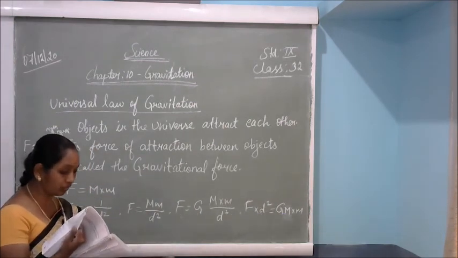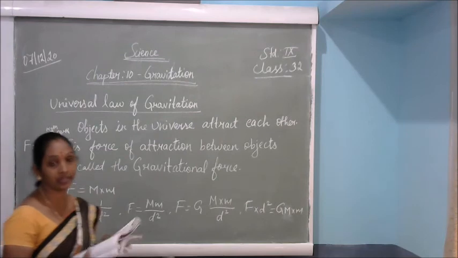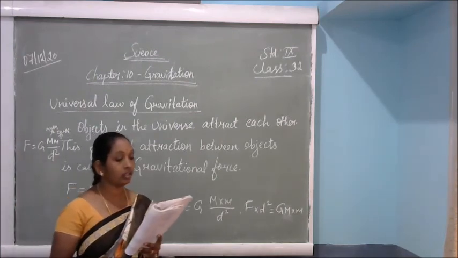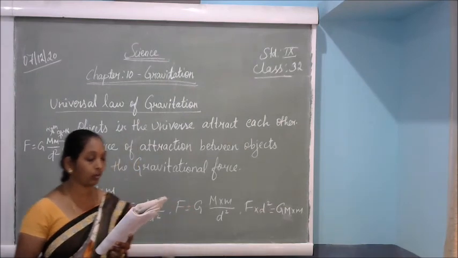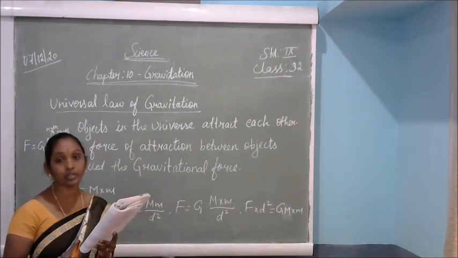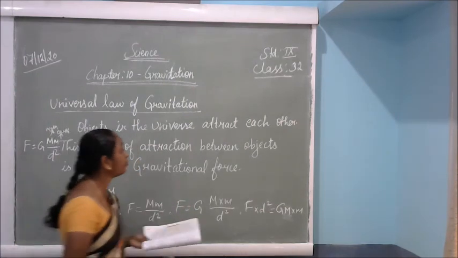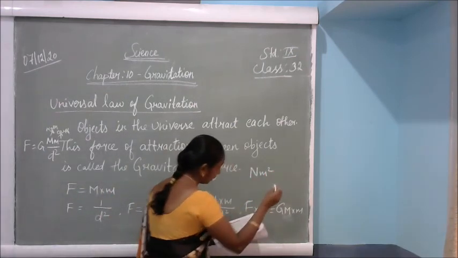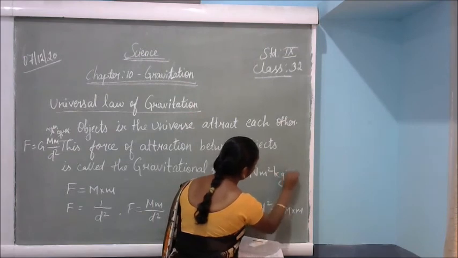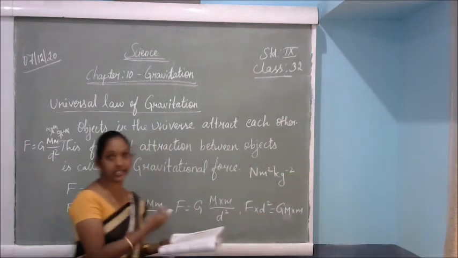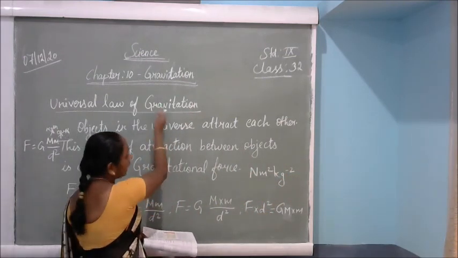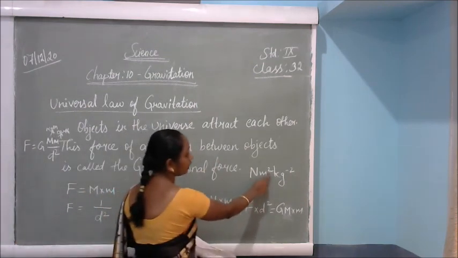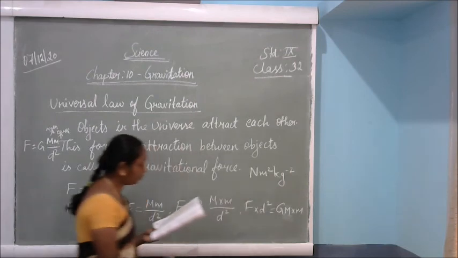So what is the SI unit of gravitation? The SI unit of the gravitational constant is Newton meter square kilogram per minus 2, that is N m² kg⁻². For the force the SI unit is Newton, and for the gravitational constant G the unit is N m² kg⁻².